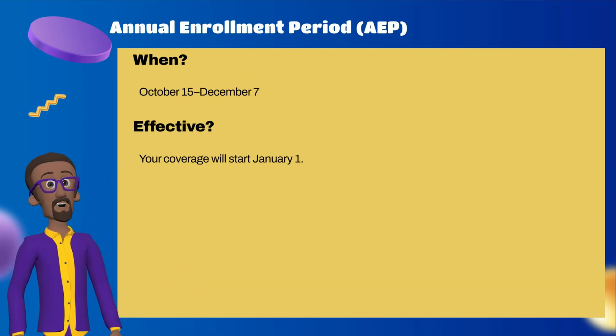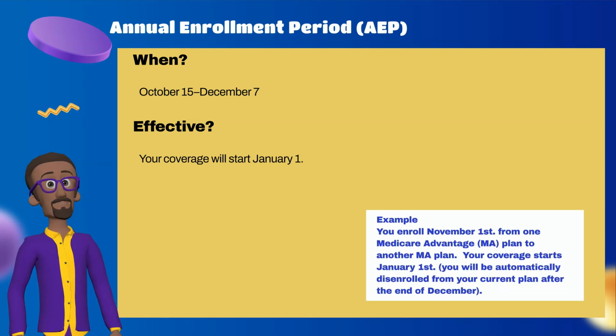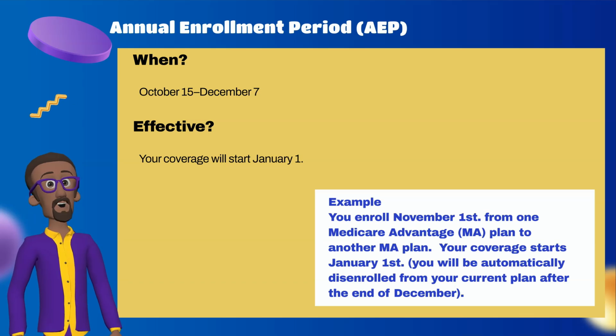Example: you enroll November 1st, from one Medicare Advantage, MA, plan to another MA plan. Your coverage starts January 1st. You will be automatically disenrolled from your current plan after the end of December.